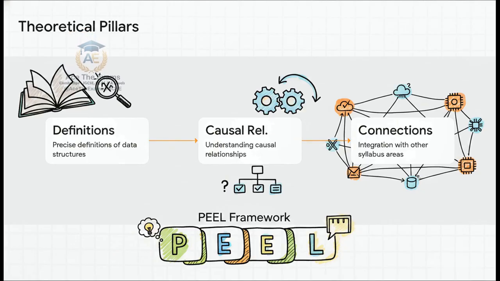First up, precise definitions. You must know exactly what your data structures do and state it clearly. Second, causal relationships. This is a big one. If you declare a local variable inside a while loop instead of a global variable at the start of the program, what is the causal effect on memory allocation and program logic? You absolutely must articulate this.